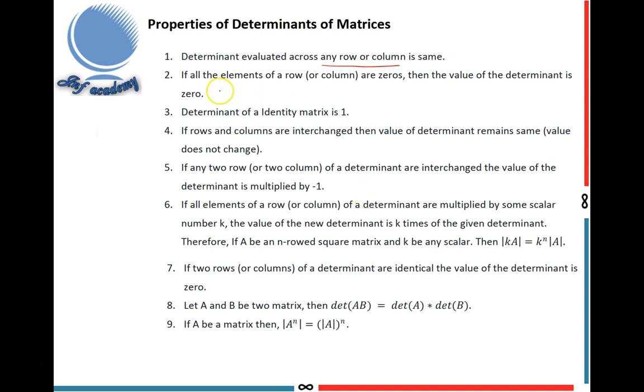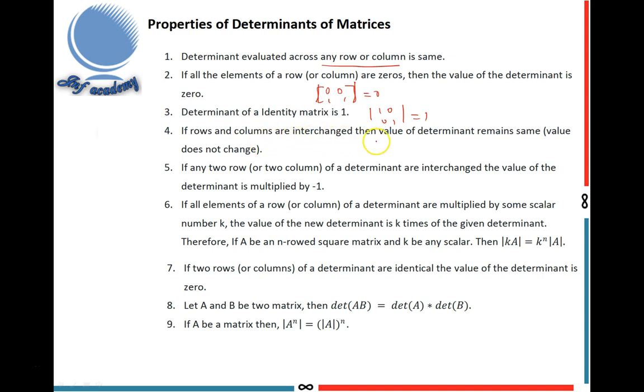Next, if all the elements of a row are zeros, then the value of the determinant is 0. Suppose one row has all elements 0, then this matrix determinant equals 0. The determinant of an identity matrix is 1, that means [1 0; 0 1], the identity matrix value is 1.